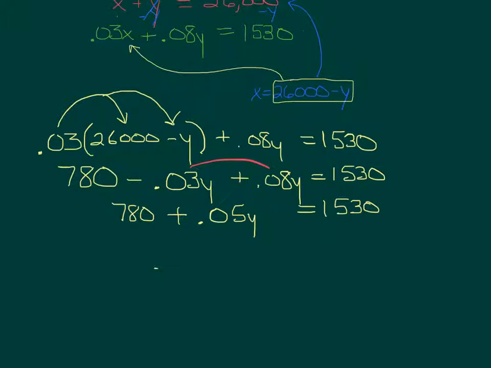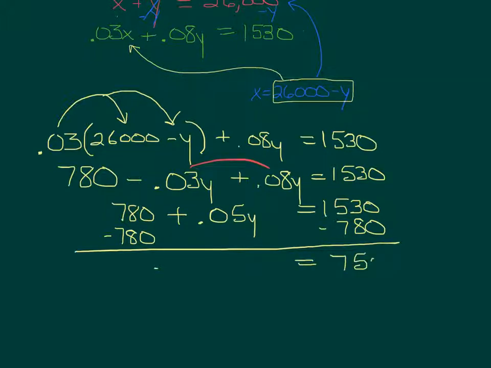And we want to continue doing some work to get that y by itself. So we'll subtract 780 from both sides. Bring down the equal sign. We got 750 on the right, 0.05y on the left, and we'll divide both sides by 0.05 to get that y by itself.